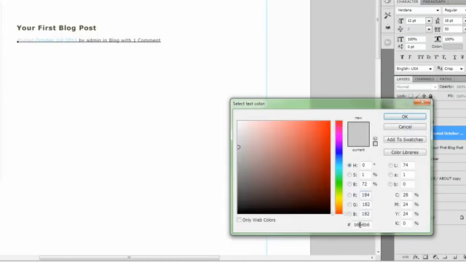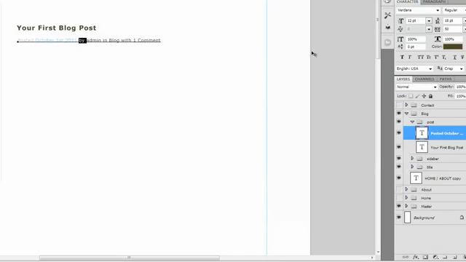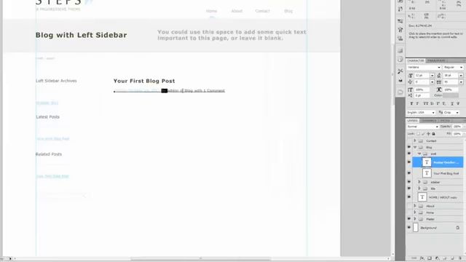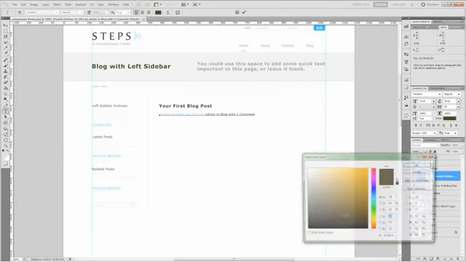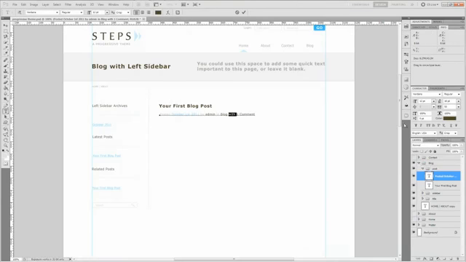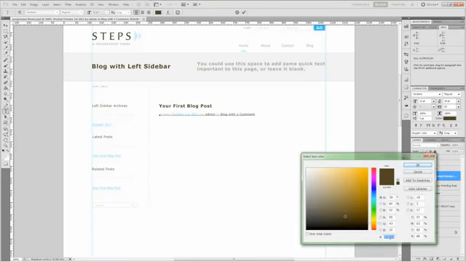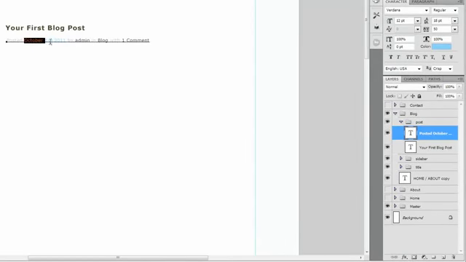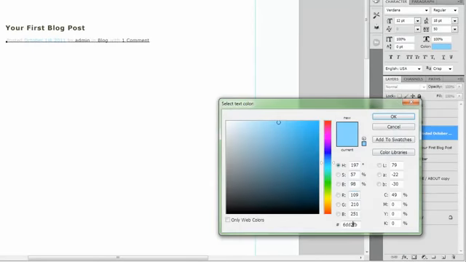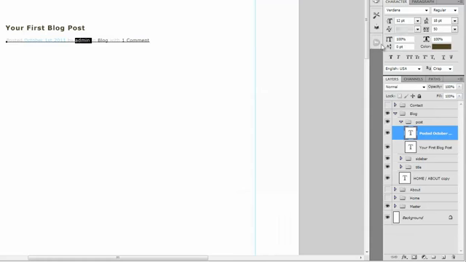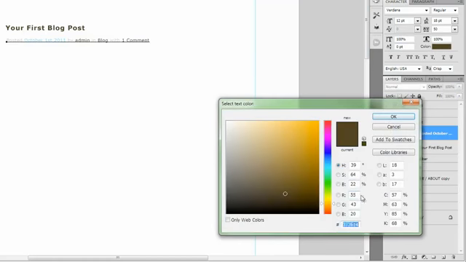So grab that, select it, press Ctrl+C to copy, and then change the coloring for all of the non-link portions. And go ahead and do the same for the links. So Ctrl+C to copy, and then change the color of the links.